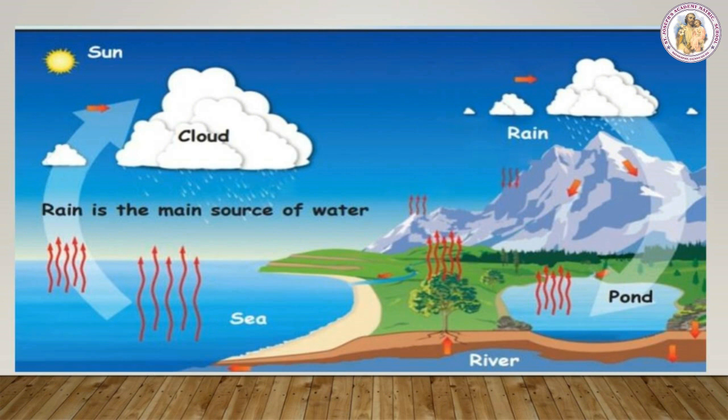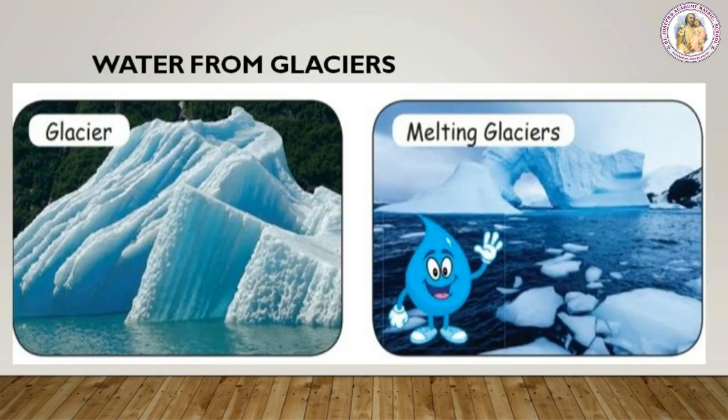The water gets evaporated and it is saved in the clouds. And again, the water comes down as rain, reaches the earth and fills the ponds, seas, rivers, lakes, etc. So this is the cycle of rainwater.